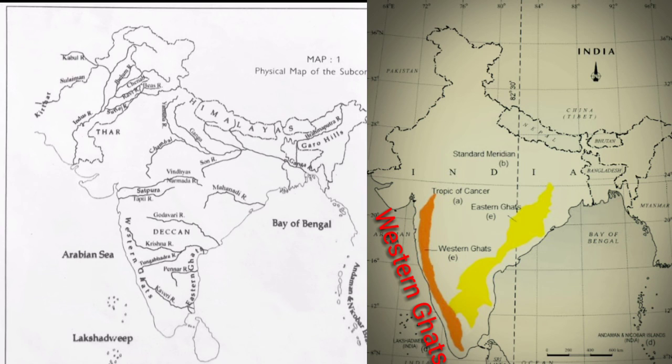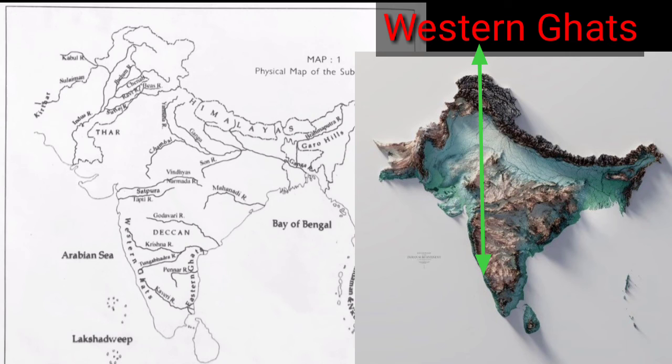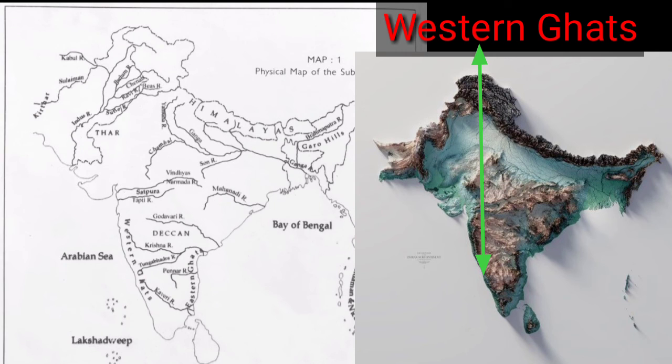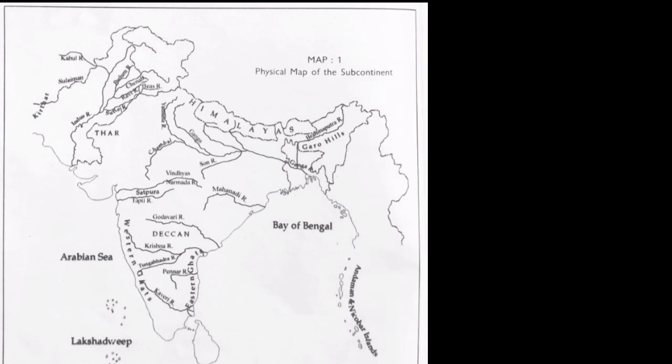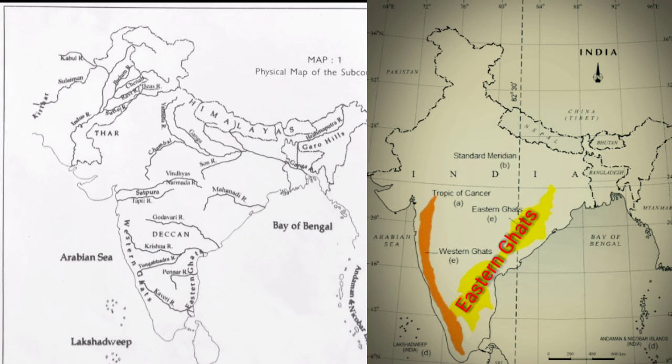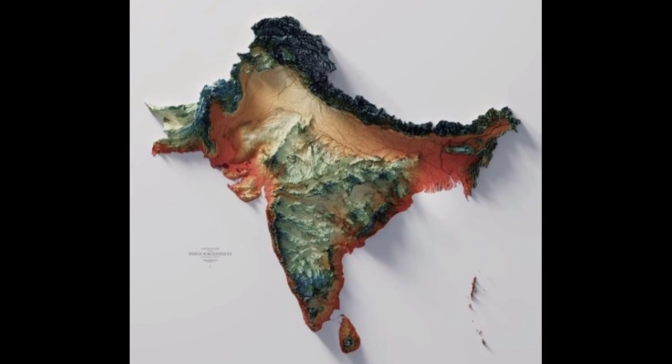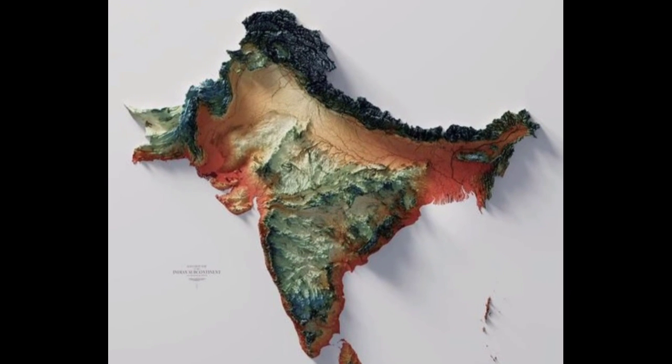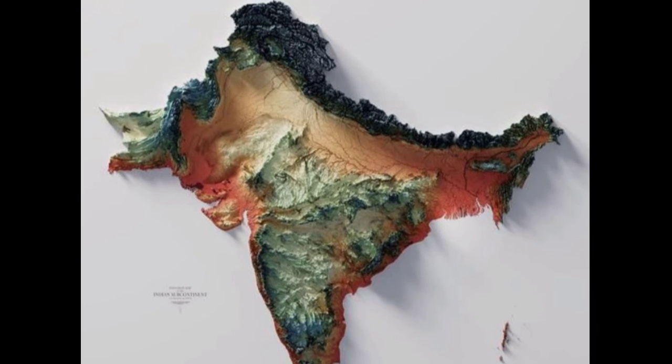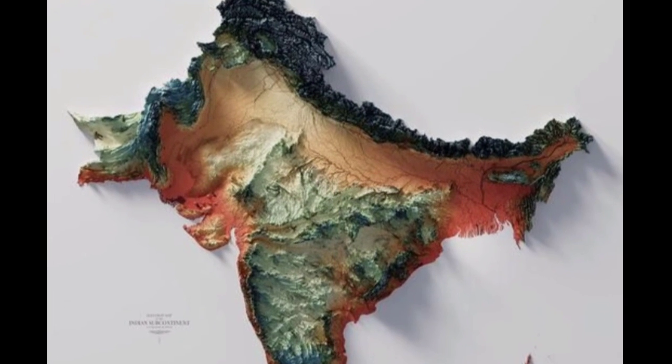What is Western Ghats? Actually, this is a mountainous range, which is located on the western edge of the peninsular part of India. And on the eastern edge, there is located Eastern Ghats. Right, children? So here we have done some physical features of India which are given in your map.